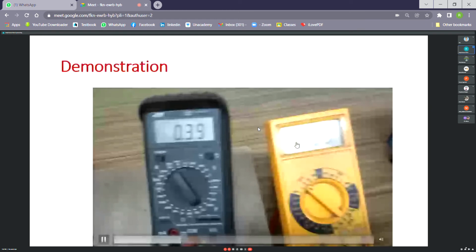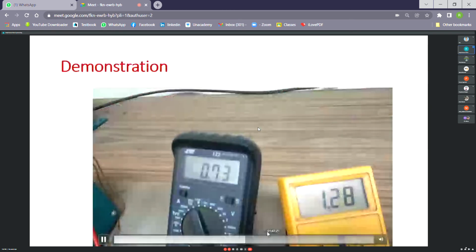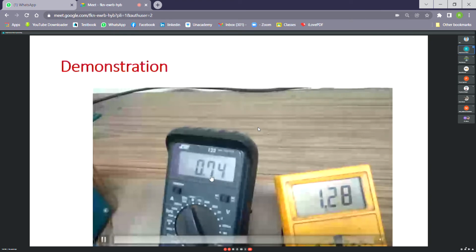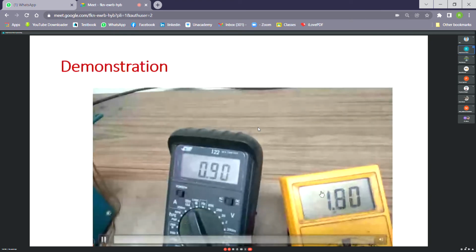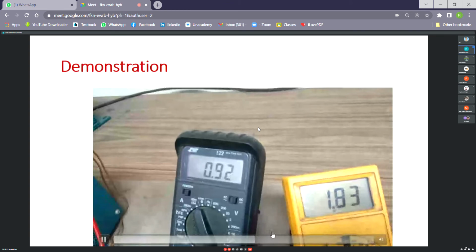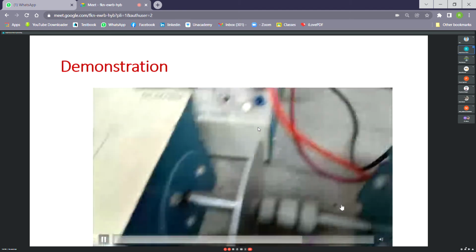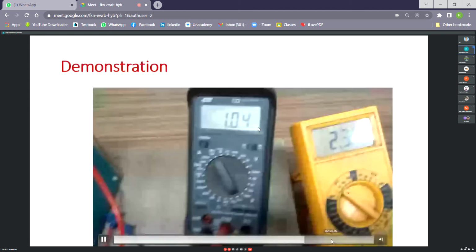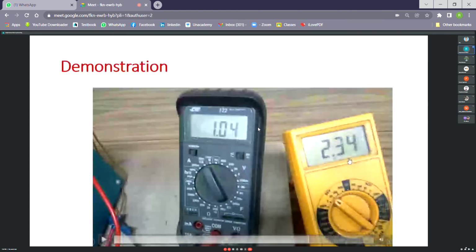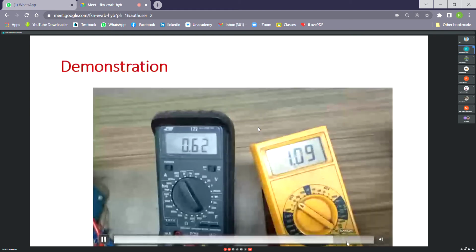As we increase the input voltage, armature current is also increasing, and tacho generator voltage is also changing. The speed is increasing, so tacho voltage is also increasing. 2.7 corresponds to 1000, so this is 2.34, very close to 1000. In this way, we gradually change the input voltage by the input potentiometer and record the readings.